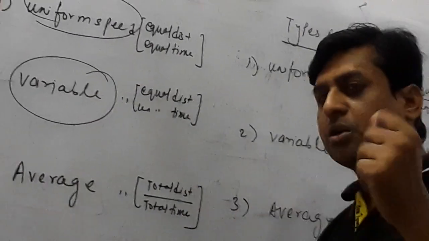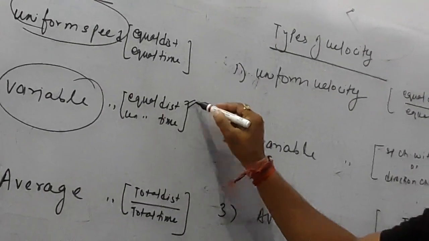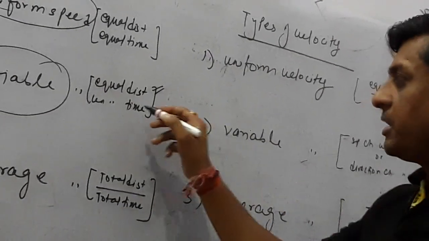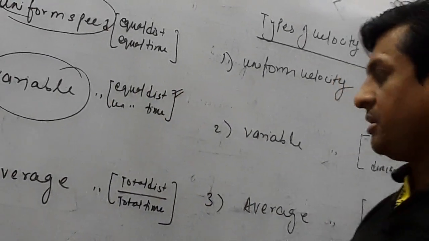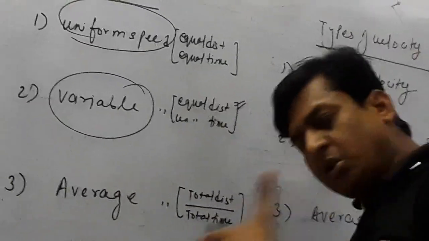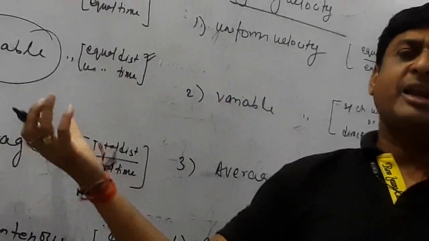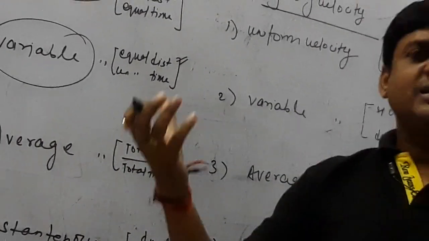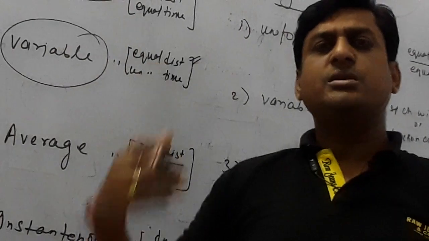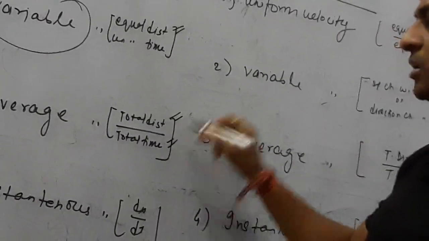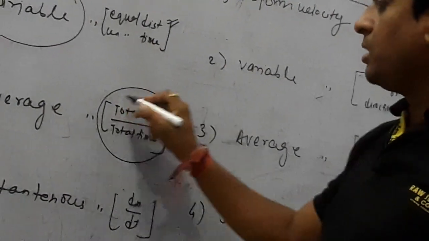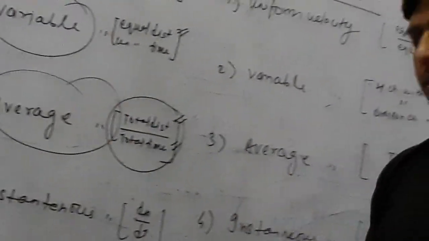Variable means which is not constant. So if distance traveled is equal but the time distribution is unequal, then the speed will become variable speed. Average speed: during the motion, many times unequal distances and unequal times are there. So the ratio of the total distance covered by the body to the total time is called average speed.